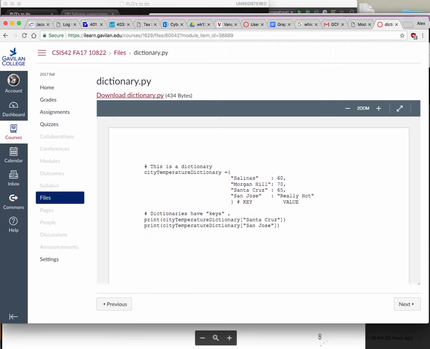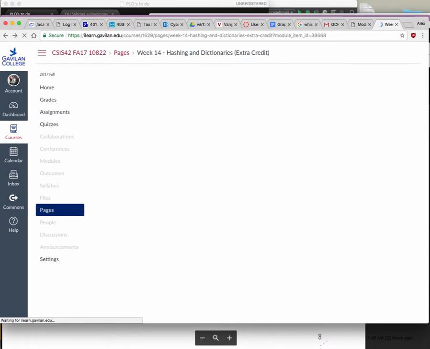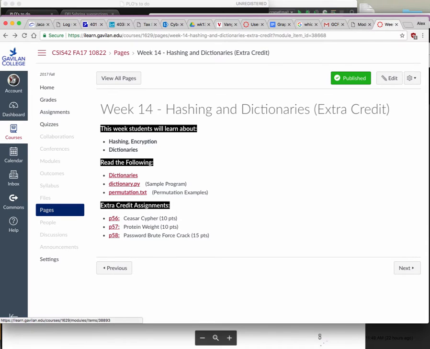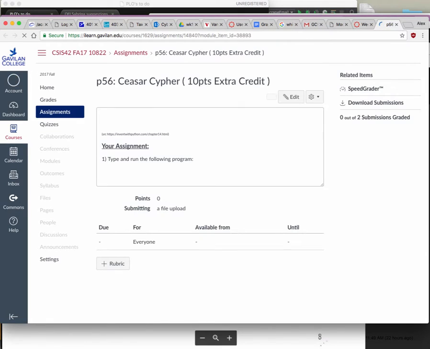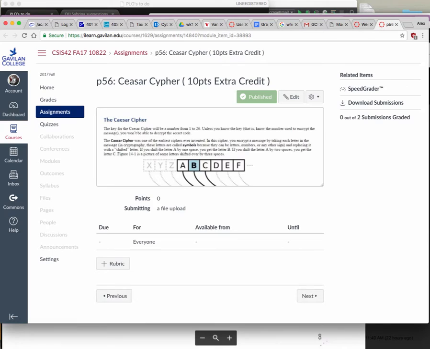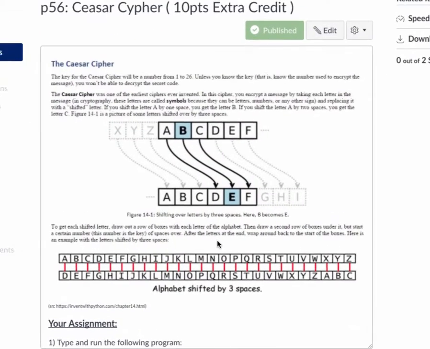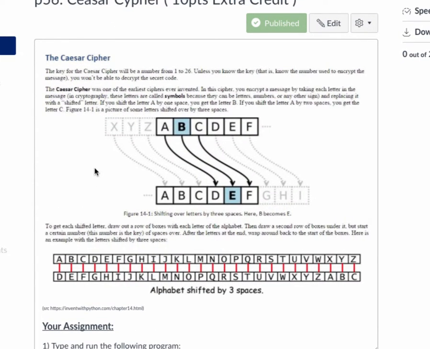And one thing that we're going to use these for is this assignment right here, which is your Caesar cipher. And the Caesar cipher, I don't know who came up with it. I'm pretty sure it wasn't Caesar, but he probably took credit.